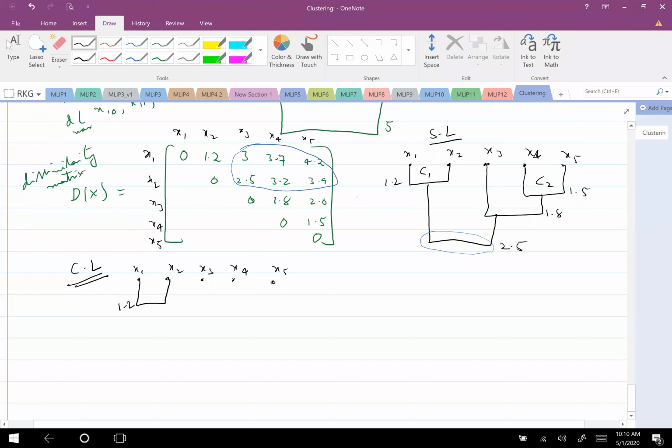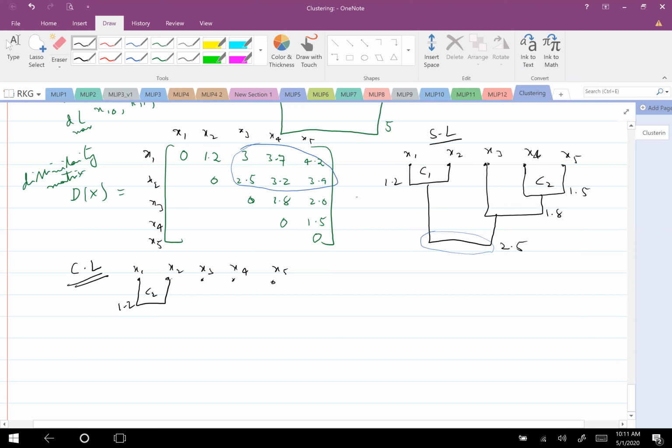Then this is the cluster one I have formed now. What is the next cluster? If I find the D max, which one will come? X4 and X5. Very good.